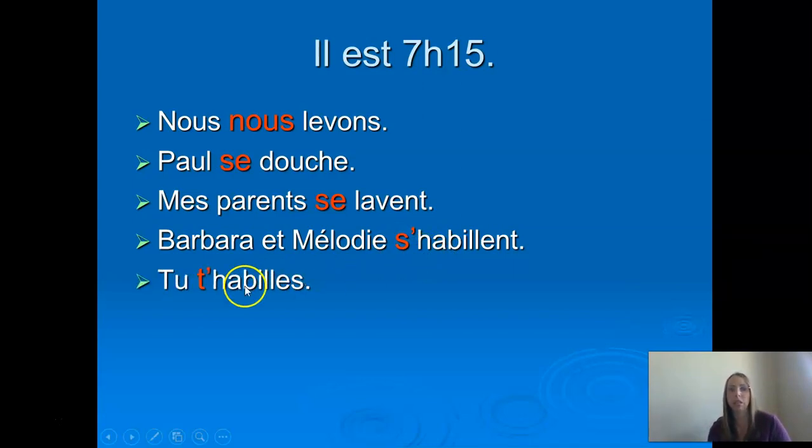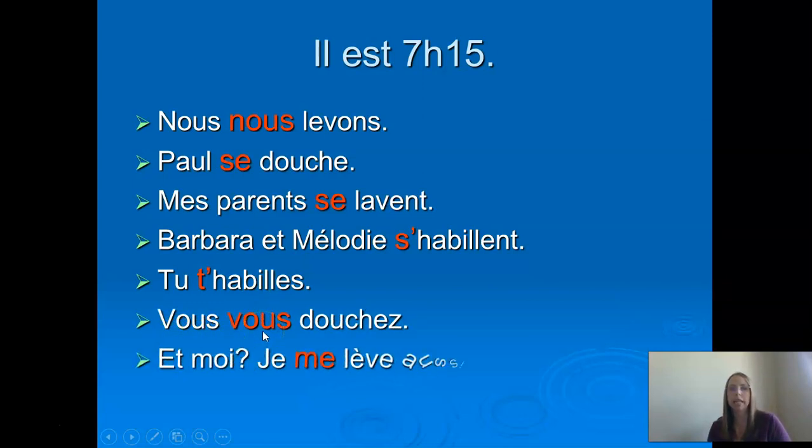Tu t'habilles. It's tu, so what does the se change to? Te, and in this case T apostrophe, because we have the vowel sound again. Tu t'habilles. Vous vous douchez. What does the se change to with vous? Vous. And et moi, je me lève aussi. What happens to the se with je me lève aussi?